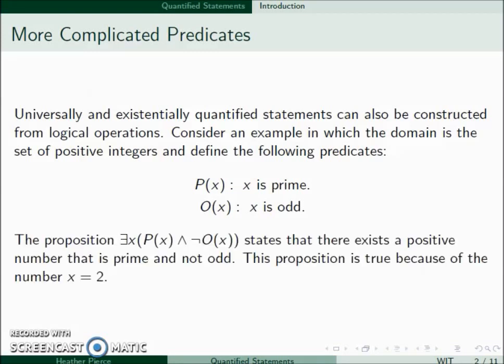So we can have the proposition there exists an x such that p of x and the negation of O of x. This states that there's a positive number that's both prime and not odd, which is true because 2 is prime and it's also not an odd number.